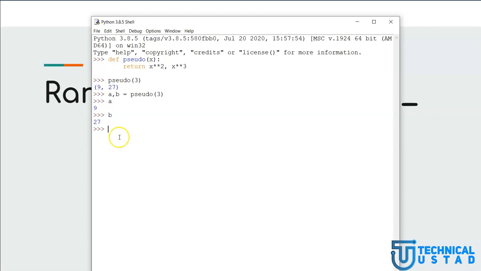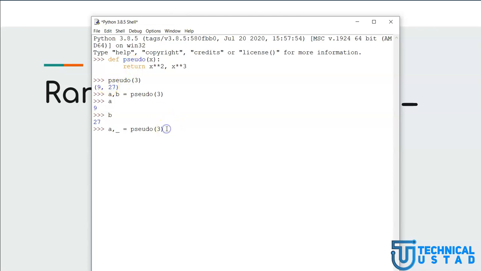But what if I am not interested in the second value? In that case, since pseudo is returning two values, I have to unnecessarily waste memory in the form of b. In place of b, I can specify this underscore, which tells Python that we do not want any storage for this second value.